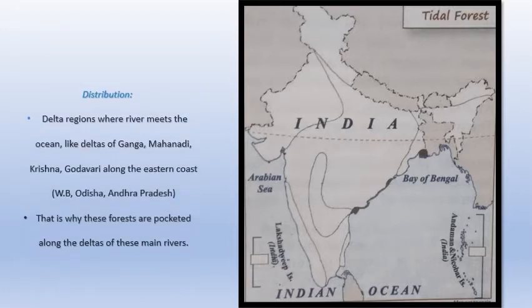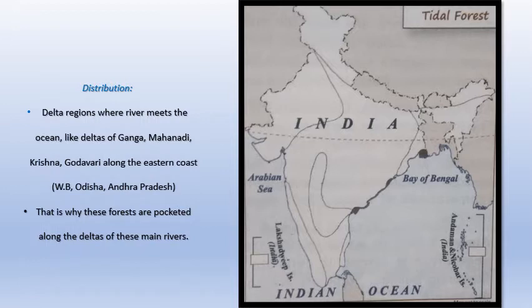Moving on to the regions found in tidal forest. As I told earlier, these are delta regions where rivers meet the ocean: the delta of the Ganga at the top near West Bengal, then Krishna, the next patch near the Bay of Bengal, another patch which is shaded, then Godavari, the lowest part, all along the eastern coast of West Bengal, Odisha, Telangana, and Andhra Pradesh. This is why forests are pocketed along the deltas of these main rivers.